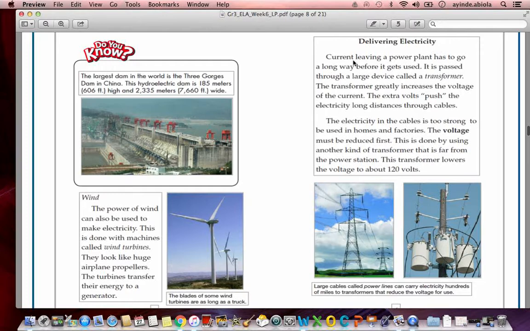Delivering electricity. Current leaving a power plant has to go a long way before it gets used. It is passed through a large device called a transformer. The transformer greatly increases the voltage of the current. The extra volts push the electricity long distances through cables. The electricity in the cables is too strong to be used in homes and factories. The voltage must be reduced first. This is done by using another kind of transformer that is far from the power station. This transformer lowers the voltage to about 120 volts.